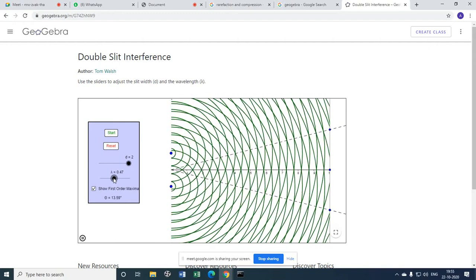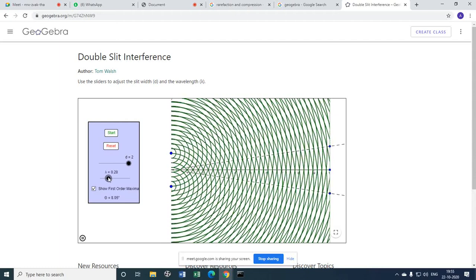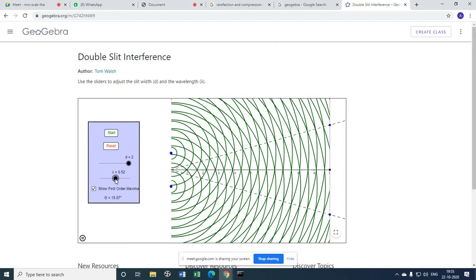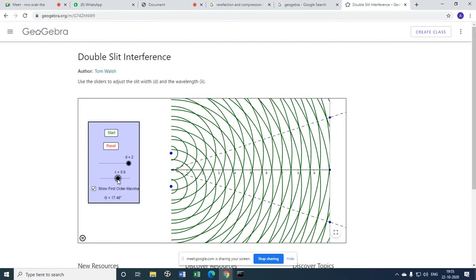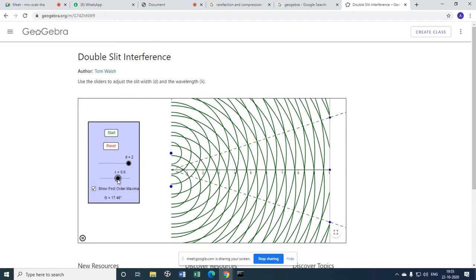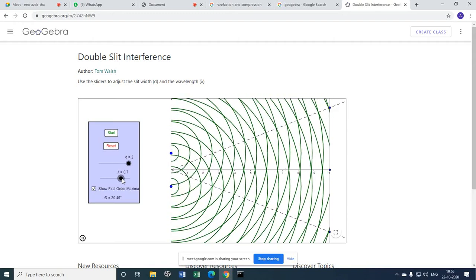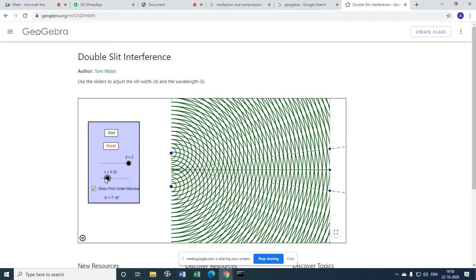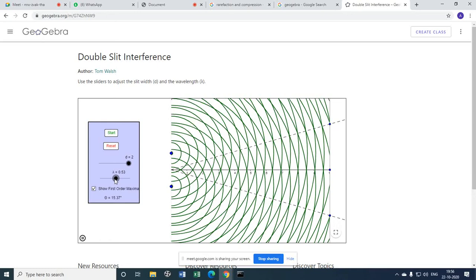Now let me increase the wavelength and see what happens. If I decrease the wavelength, you see the fringes will be close. You will see this when you are treating with different colors, red, blue, white, green. And if I increase the wavelength, for example red light, whose wavelength is long, the width of the fringes will be quite thick. So this is what you see getting thick. All these things we are now going to treat mathematically to understand them.